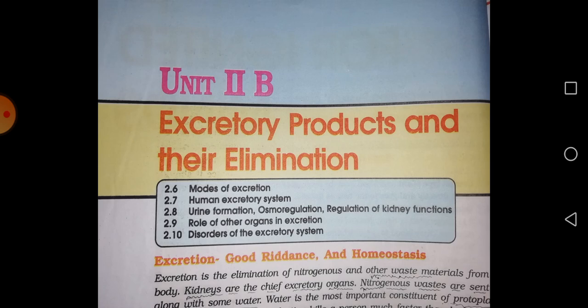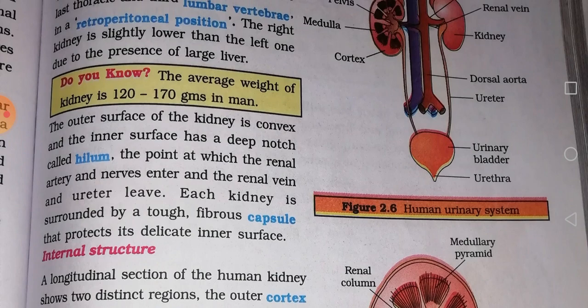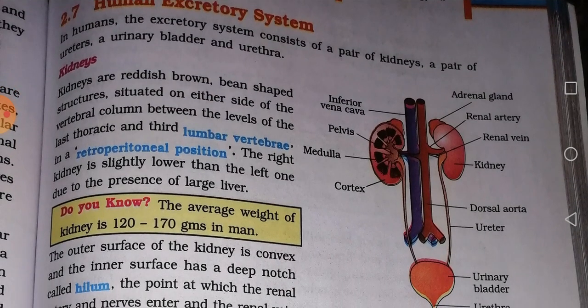These are the two points: excretion or elimination, and what is the meaning of excretion. In the excretion process, kidneys are the chief excretory organs that eliminate waste materials from the body. Next, let us see the anatomy and physiology of the kidneys. In humans, the excretory system consists of a pair of kidneys, a pair of ureters, the urinary bladder and the urethra. Kidneys are reddish brown and bean shaped.